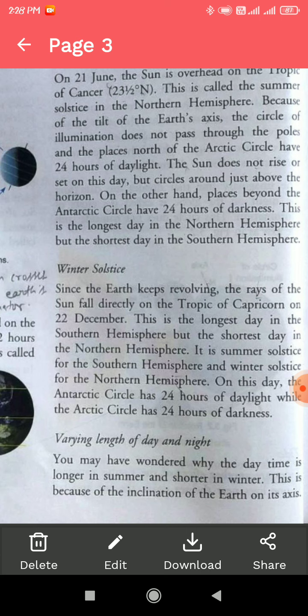Tropic of Capricorn on 22nd of December. This is the longest day in the southern hemisphere but the shortest day in the northern hemisphere. It is the summer solstice for the southern hemisphere and the winter solstice for the northern hemisphere. On this day, the Antarctic Circle had 24 hours of daylight, while the Arctic Circle had 24 hours of darkness.